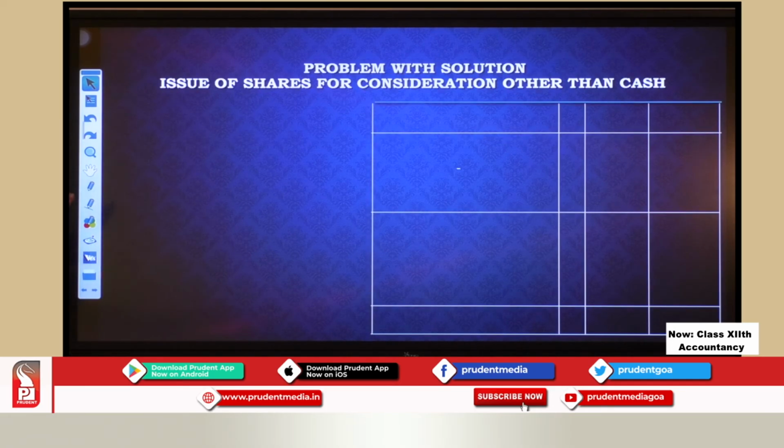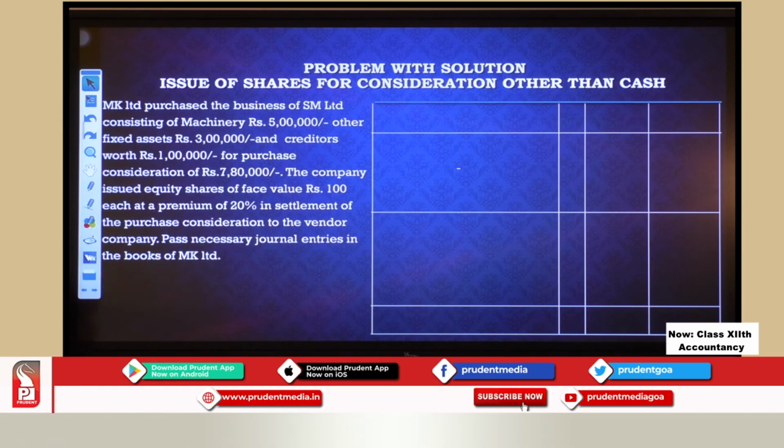Problem with solution. Issue of shares for consideration other than cash. So let us see how this has to be done. Here the company has purchased an asset, purchased a business, and instead of giving cash, the company is giving the shares. So let us do the recording of this entry.